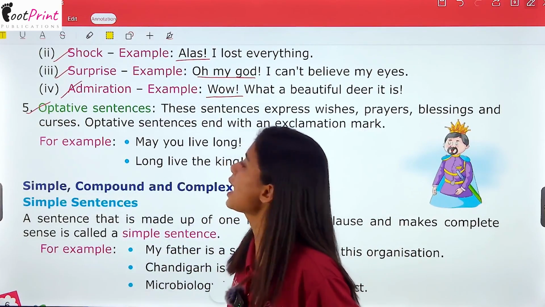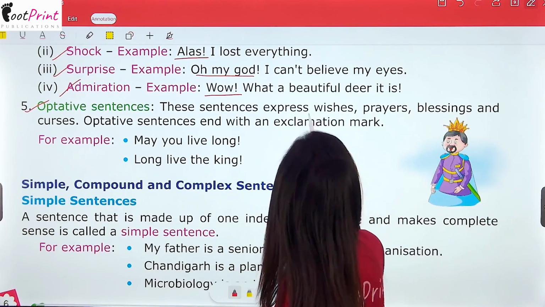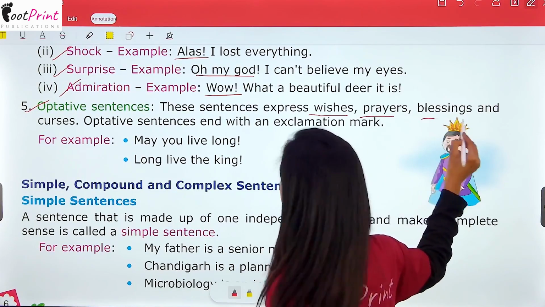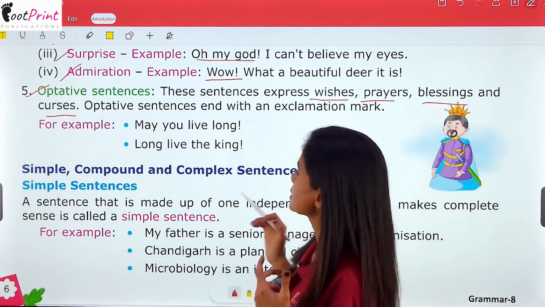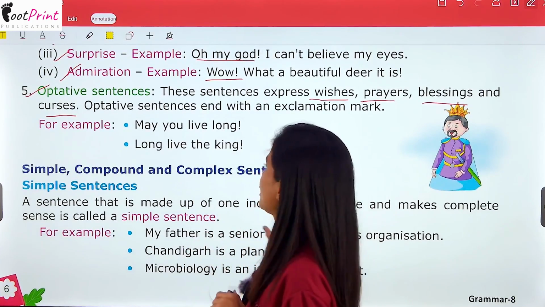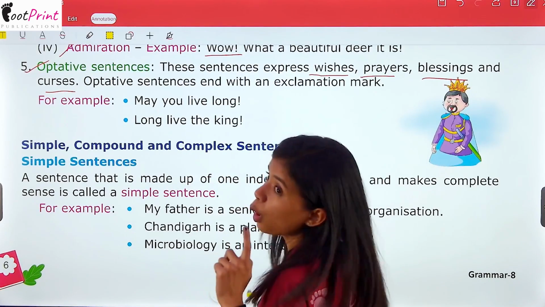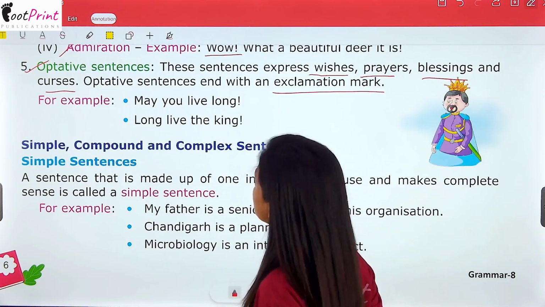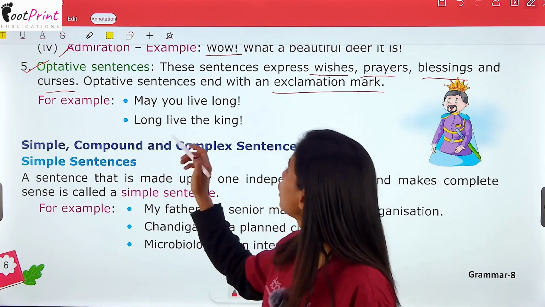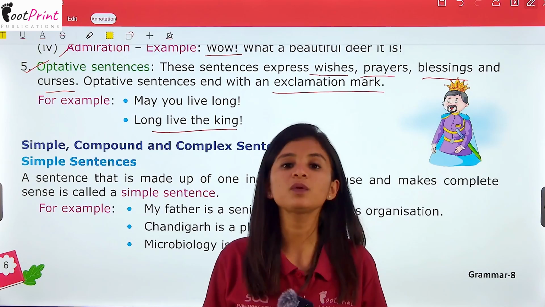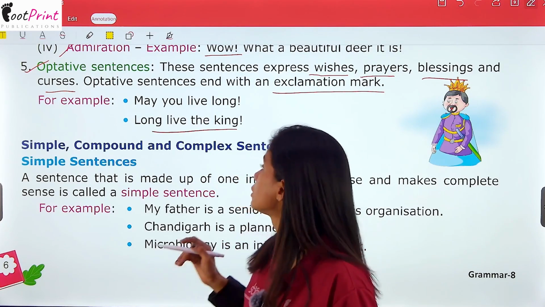And the last one we have is optative sentences. These sentences express wishes, prayers, blessings and even curses. Although these sentences express curses, you cannot do that to anyone, right? So, optative sentences will always end with an exclamation mark. For example, may you live long, or long live the king. Here we are expressing our wishes or prayers, right?